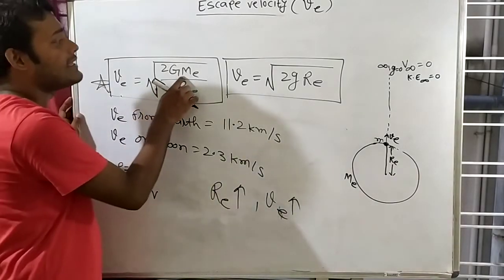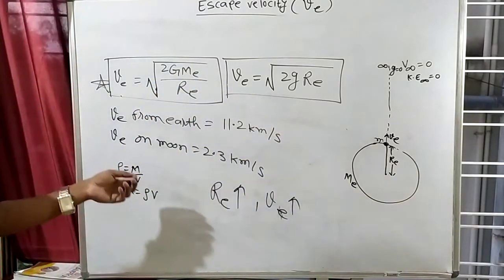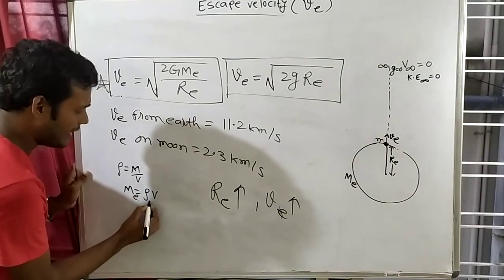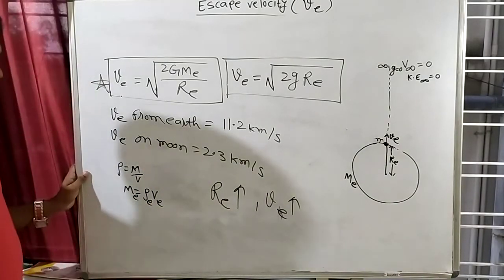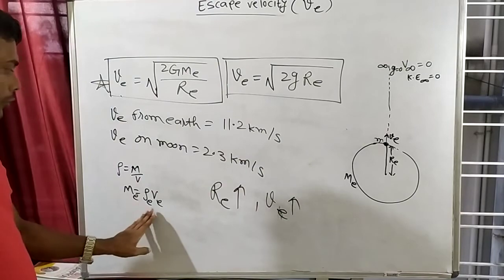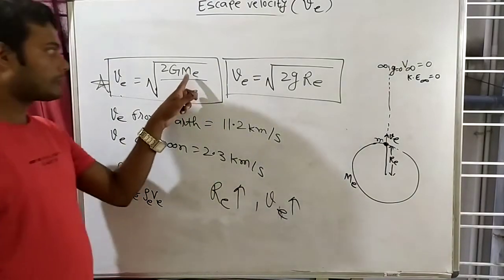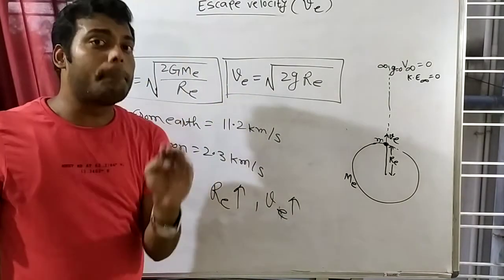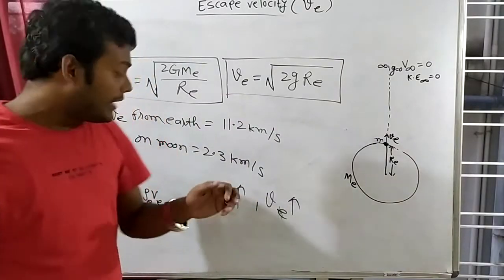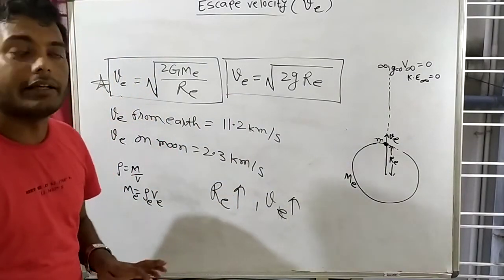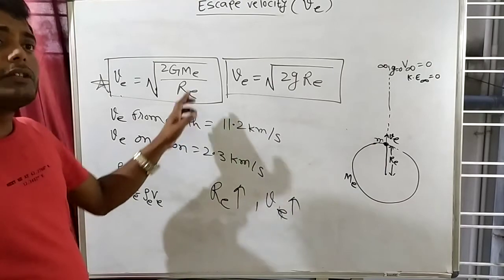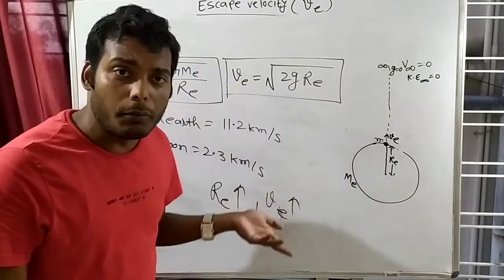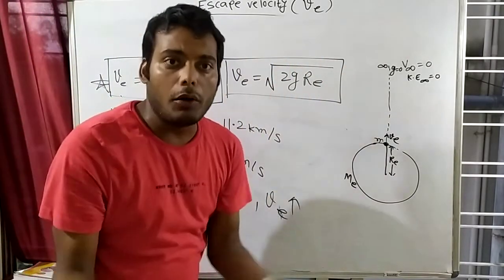So here you can write density into volume. In place of the mass of earth, can we write the density of earth into the volume of earth? Mass of earth is equal to density of earth into volume of earth. If I assume that the density of earth is not changing, then the volume of earth is what? 4 by 3 pi r cube, the volume of a sphere.